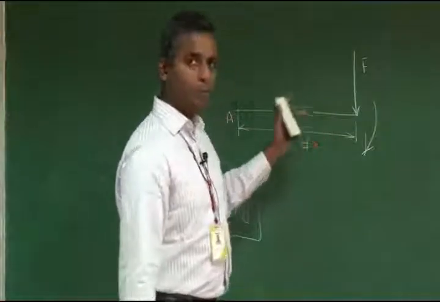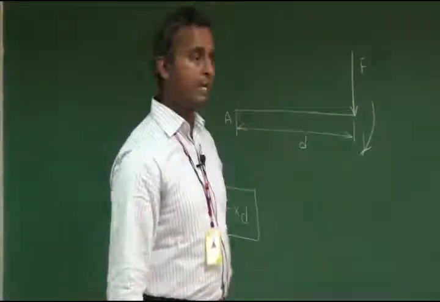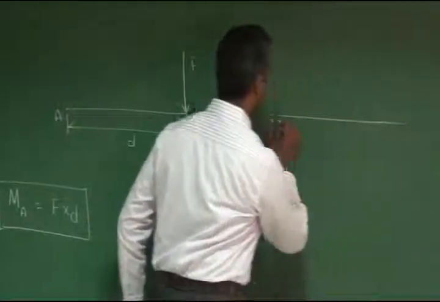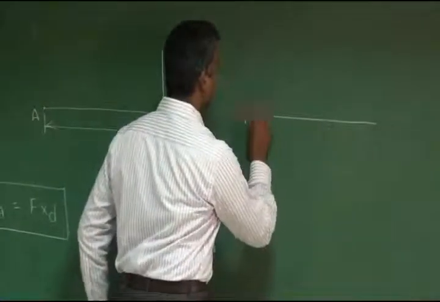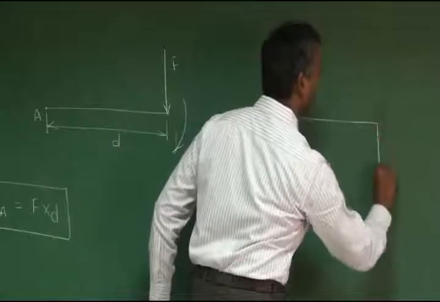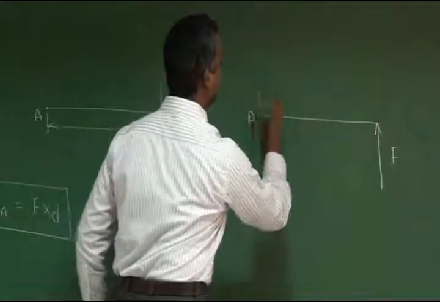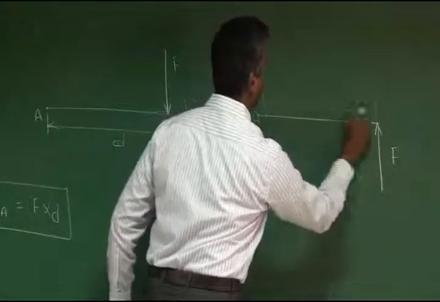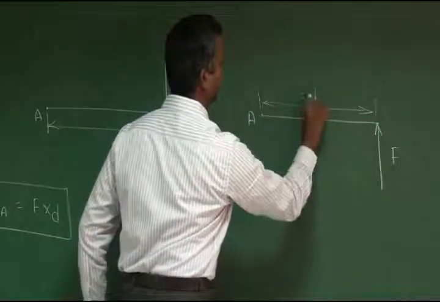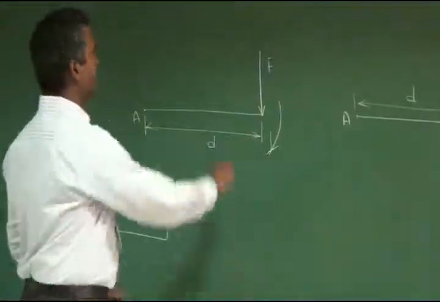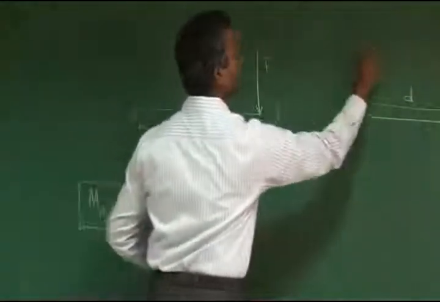In the same way, this point can also be acted upon by an anti-clockwise moment. So this is point A and a force of the same magnitude is acting like this, with the same distance small d. This is case 2, and the earlier one is case 1.